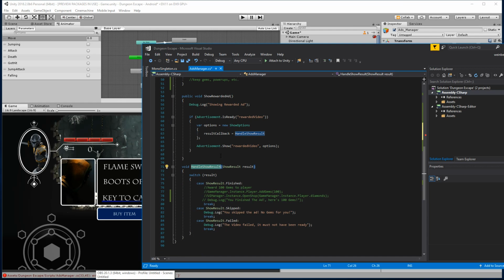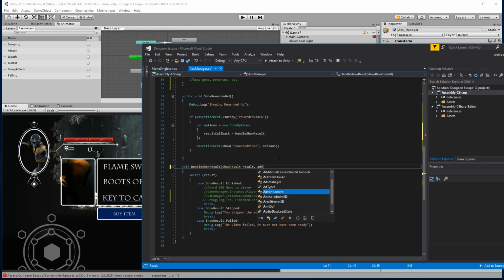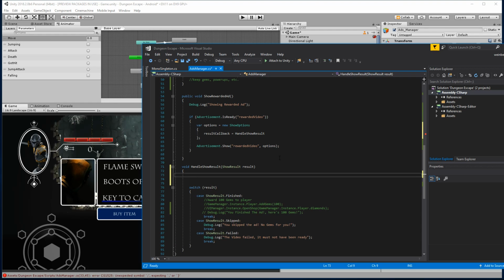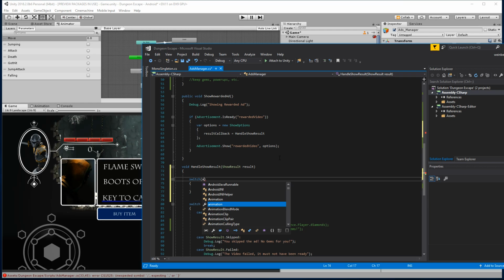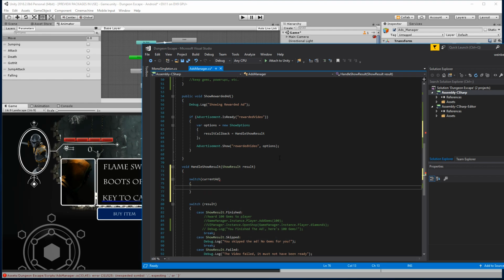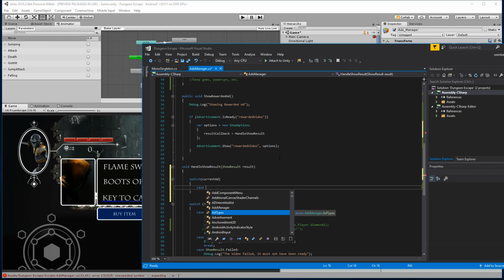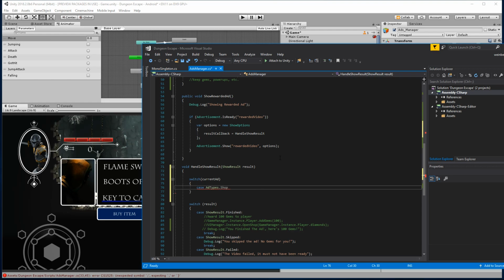Shoot, basically what I'm trying to do here is this handle show results is going to take in some information. It's going to receive the result of the ad, but what I also want to be able to pass in here is the ad type. Technically, I can already retrieve the ad type if we modify it through code, so maybe that's okay. So here, instead of switching through results, let's switch through ad type. We're going to say current ad, and then we'll have case ad types dot shop, and that code is going to go here.